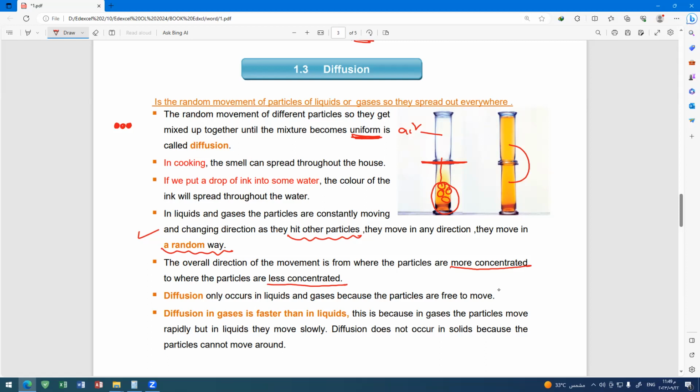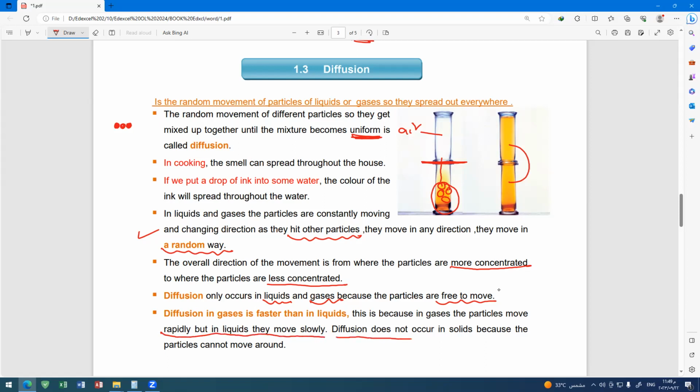Diffusion only occurs in liquids and gases, because liquid particles can move everywhere and gas particles can move everywhere. But in liquids it's very slow, because the particles in liquid move very slowly, while the particles in the gas move very fast, because the particles are free to move in these two states of matter, liquid and gas. Diffusion in gases is faster than in liquids. Why? Because in gases the particles move rapidly, but in liquids they move slowly.